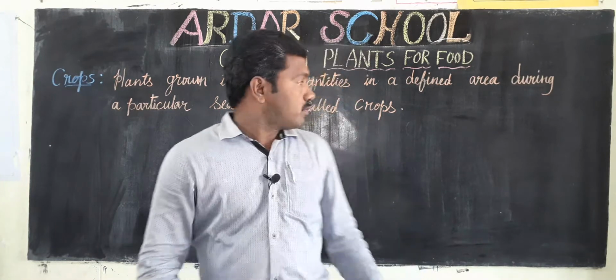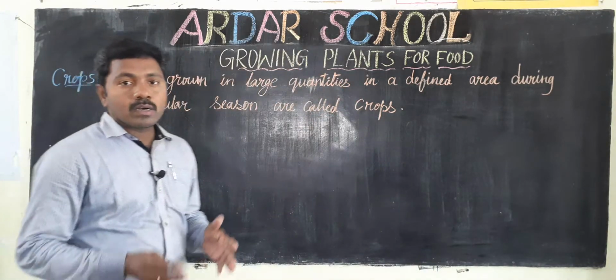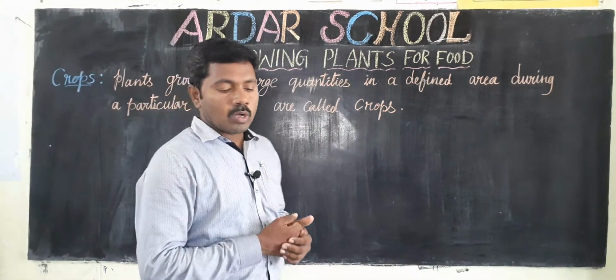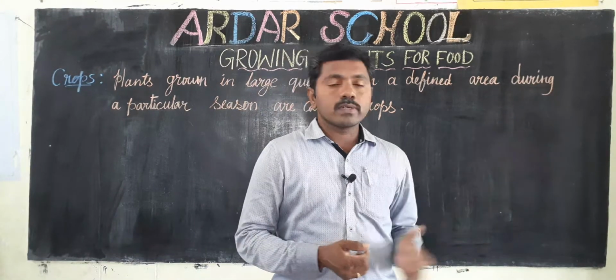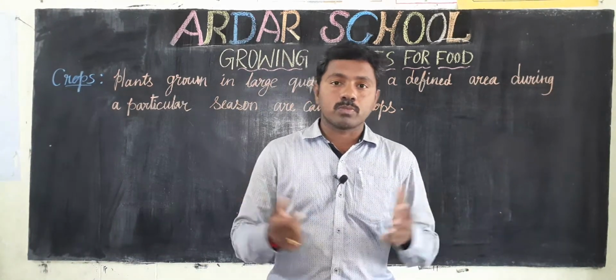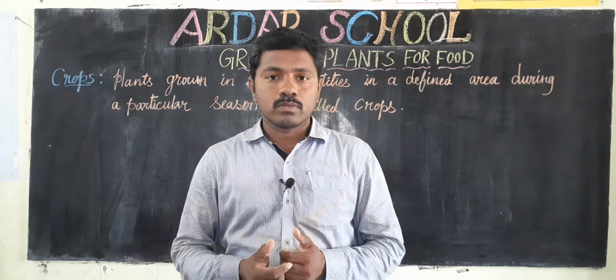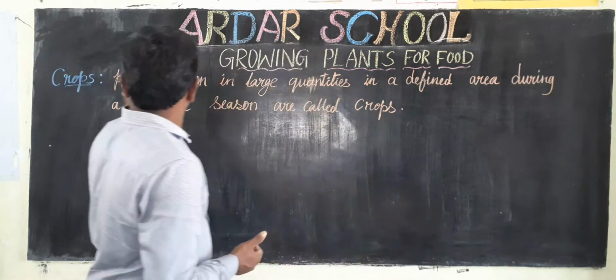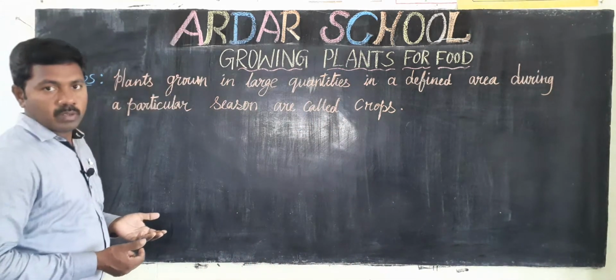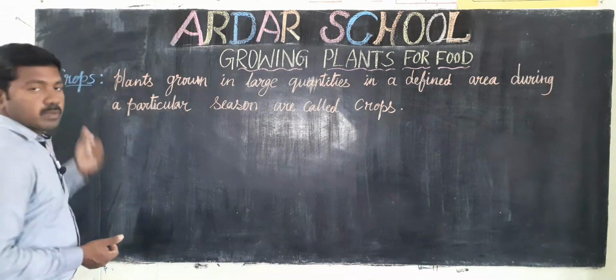Children, now we discuss what is the crop. You know, children, in our surroundings we observe so many crops. We grow different crops. Who grows these crops? Farmers. Okay, children. What is the crop?